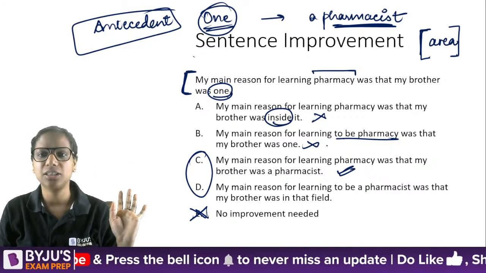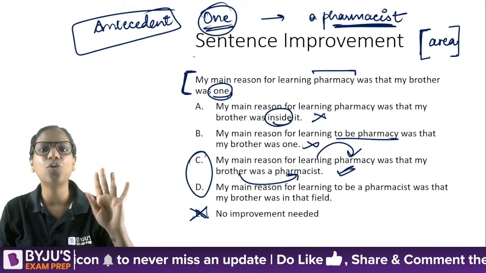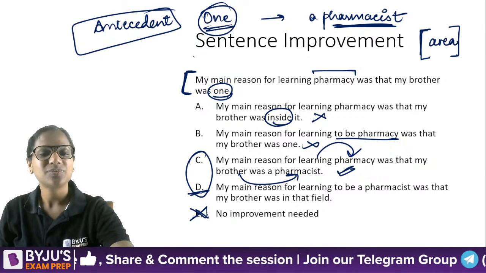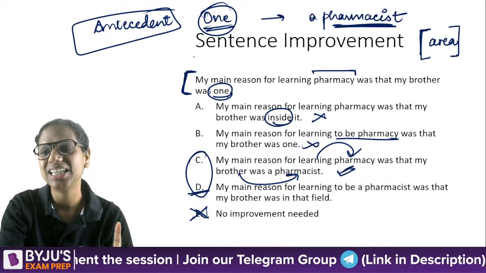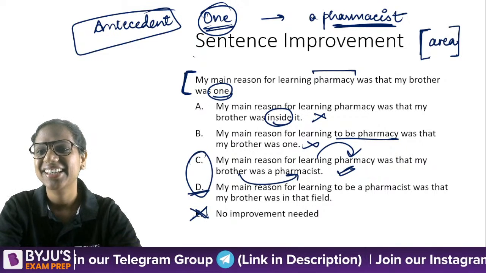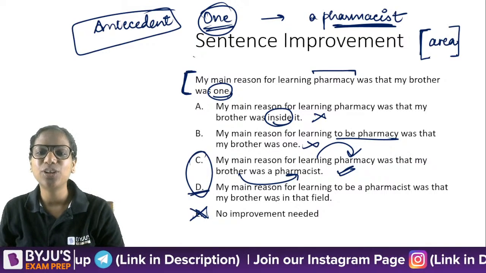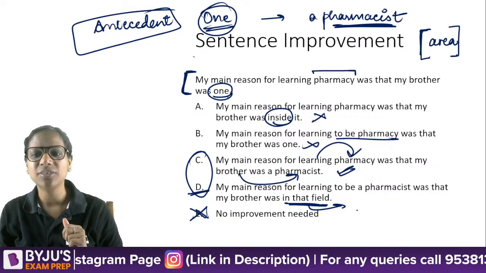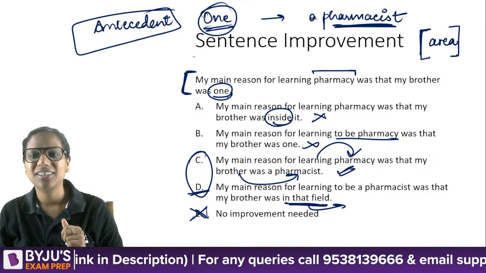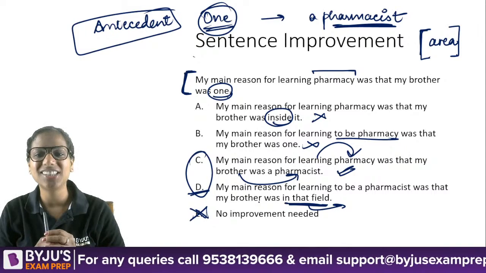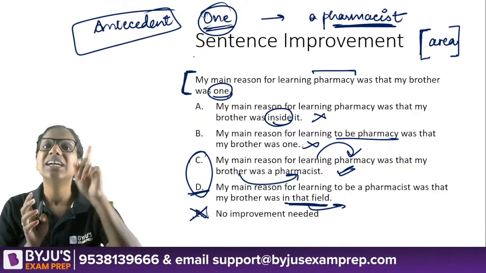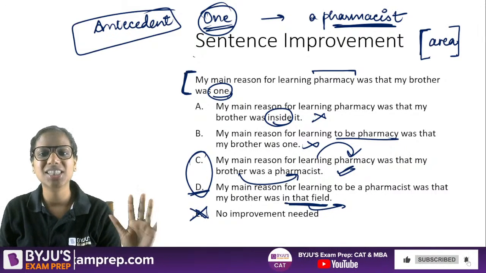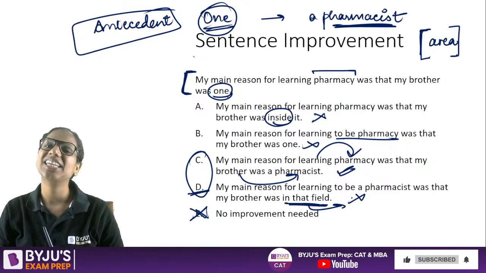Now this is absolutely clear. You are learning pharmacy, your brother was a pharmacist. D. Why is D incorrect? Who will tell me? Why is D incorrect? Tell me. So when I say in that field, which field? That field refers to pharmacy only, no? Where is pharmacy written in this sentence? Pharmacy is not written anywhere in the sentence. So that field refers to pharmacy, but there is no pharmacy word in the previous words, right? So this again is incorrect.